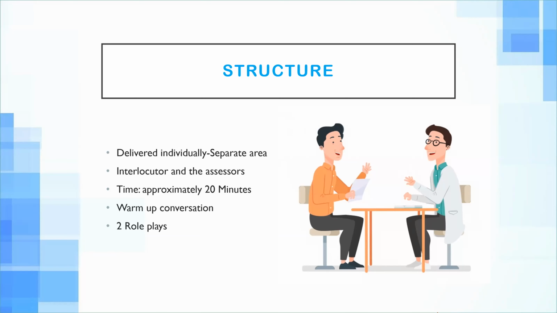They are not your assessor. Assessors are usually two trained assessors. They usually assess through your recording. So your conversation with the interlocutor is recorded, and two trained assessors then mark your recording. Neither of these two trained assessors knows the other one's score, and they don't know what score you have achieved in any of the other subtests, like the writing part or the listening part or the reading part.